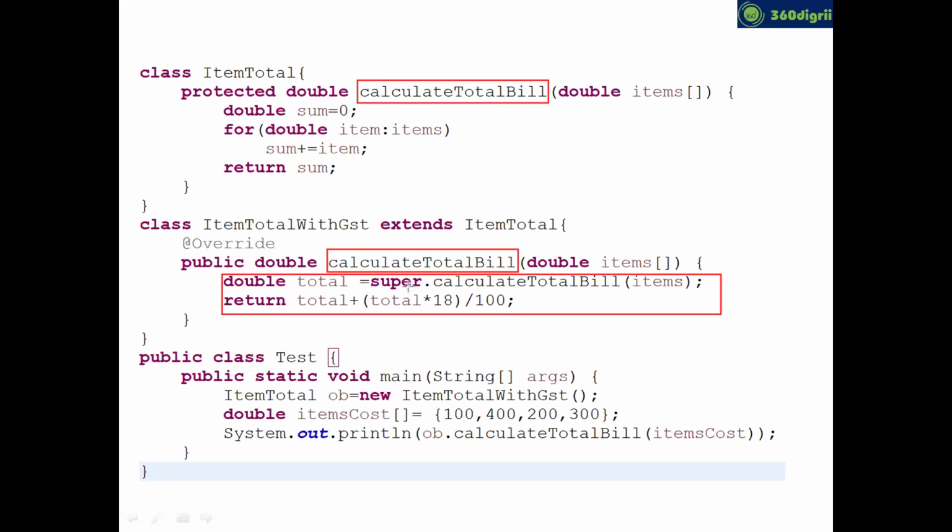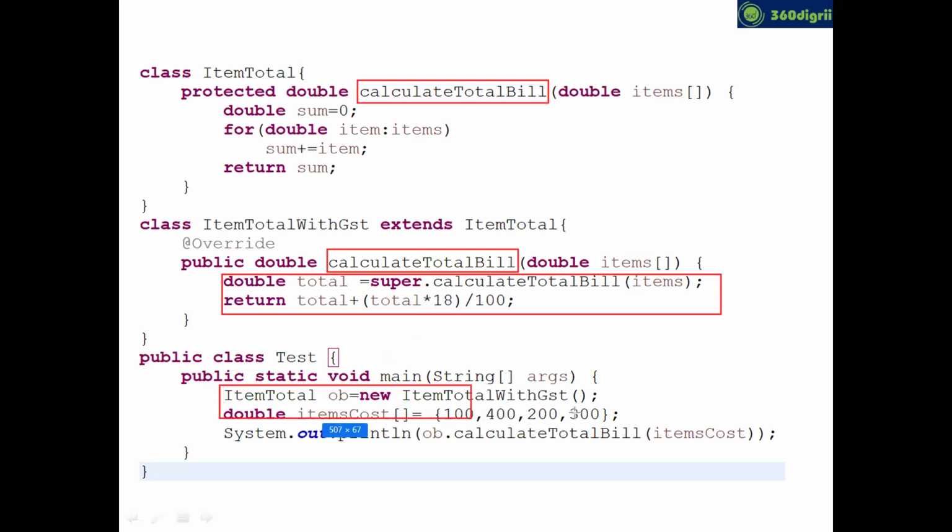Can you see the logic, buddy? I was calling super dot. Super means its parent. Super dot calculate total bill. So it will calculate the total bill, that is 1000, right? Next, you are implementing the logic for GST. See, 18% GST. Total is nothing but 1000 plus, this will give 180 rupees. Total plus 180 means 1180 will be the bill. So this will be returned, buddy.